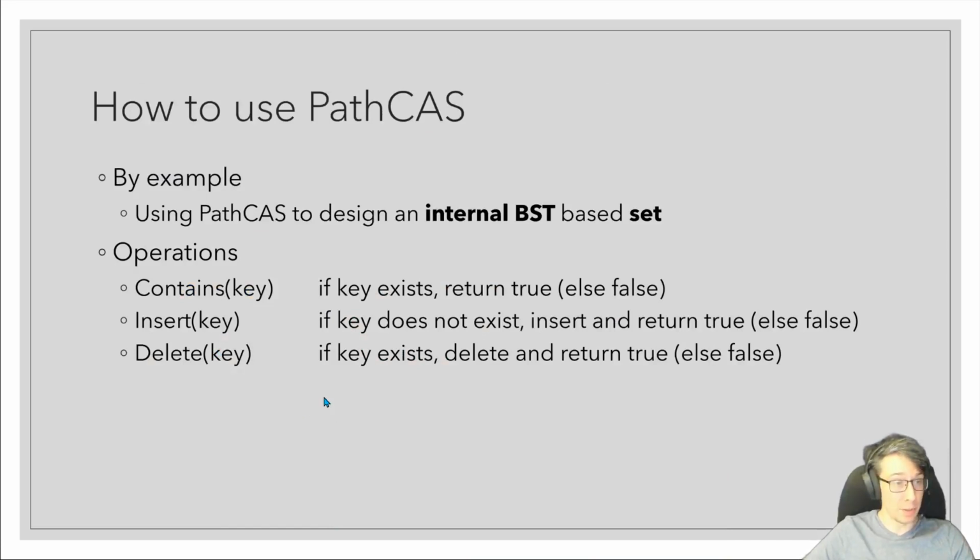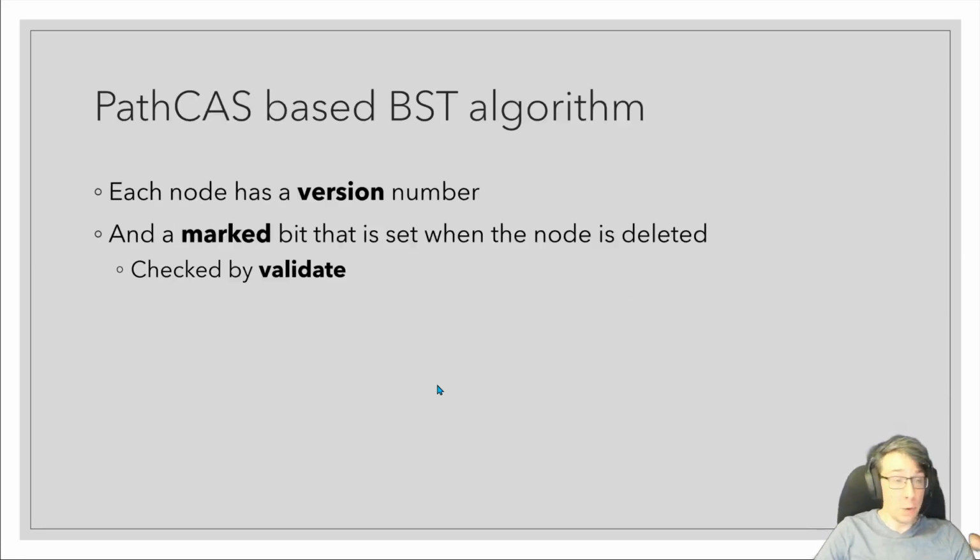Let's see an example of using PathCAS to design an internal BST-based set with operations to check whether the set contains a key, to insert a key that does not already exist into the set, or to delete a key from the set. Okay, so how do we implement this? Well, we give each node a version number and also a marked bit that's set when the node is deleted. So a marked node is going to be precisely a node that has been deleted.